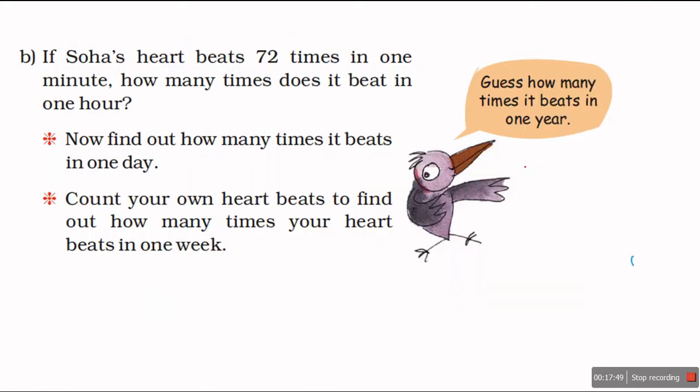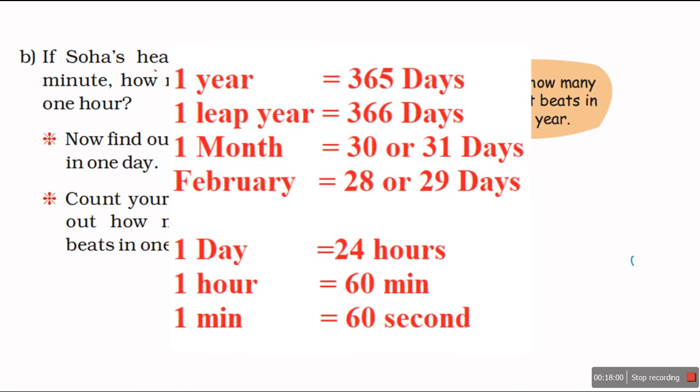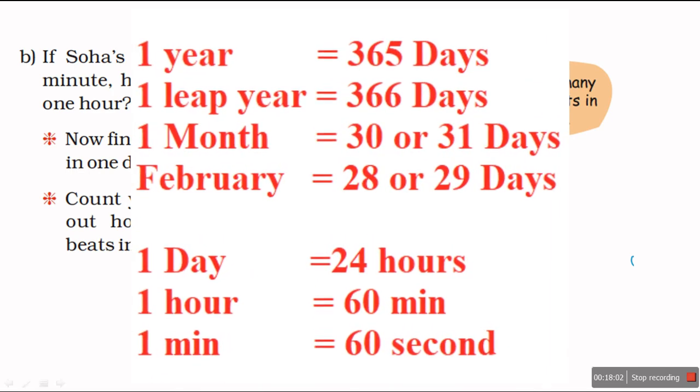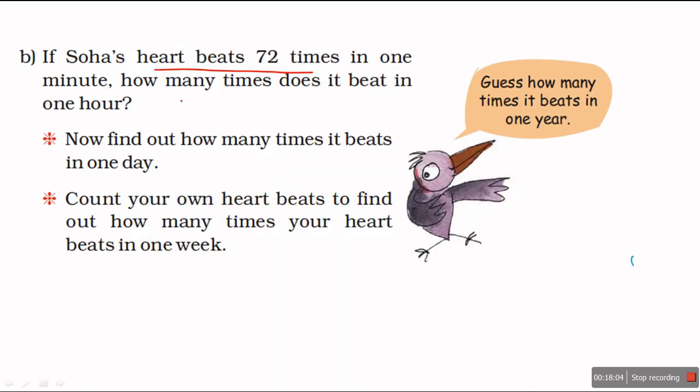Next, if Sohan's heart beats 72 times in 1 minute, so you can understand this. A heart beats 72 times in a minute. How many times does it beat in 1 hour? So how many minutes in 1 hour? 60. Okay, multiply with 72.